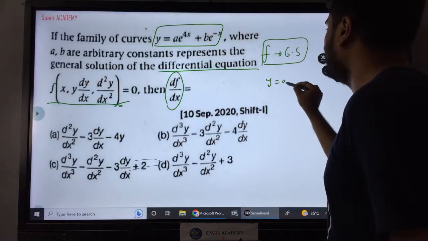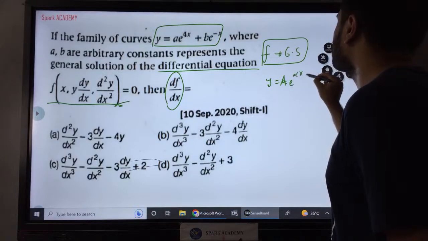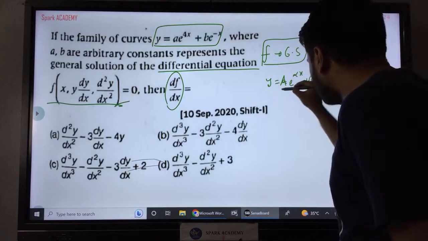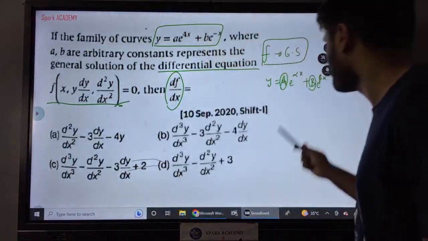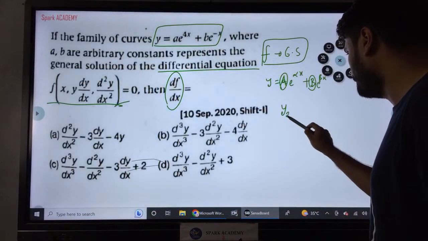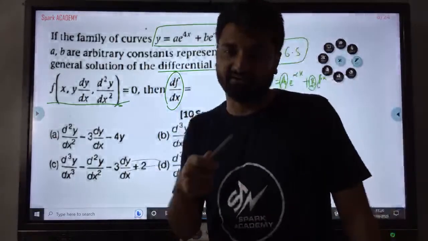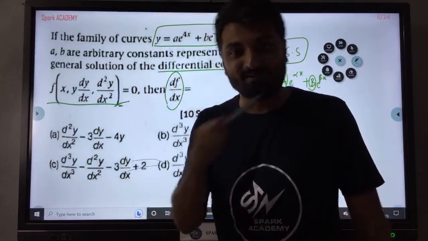So y is equal to a e power alpha x plus b e power beta x. If you want to eliminate a and b, the simple shortcut method is this. It is like a quadratic equation. How do you form a quadratic equation? x square minus sum of the roots into x plus product of the roots.